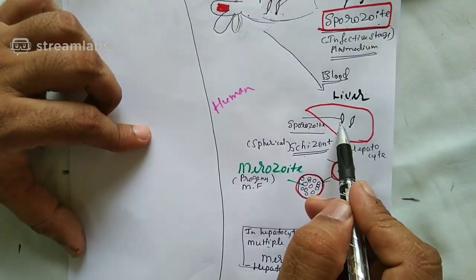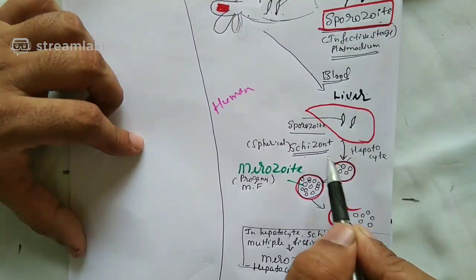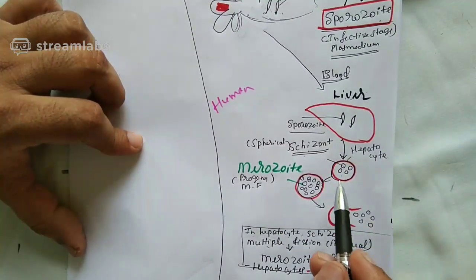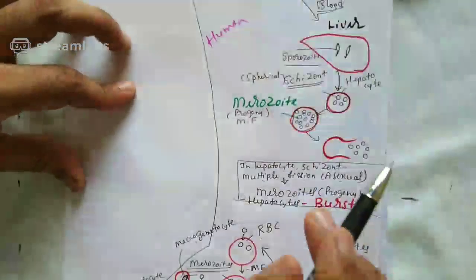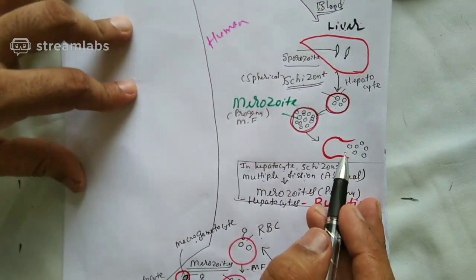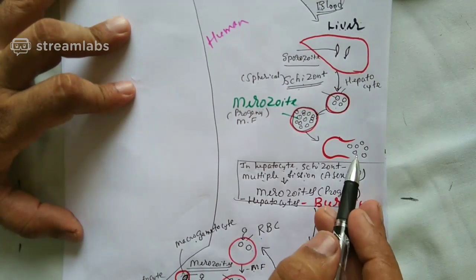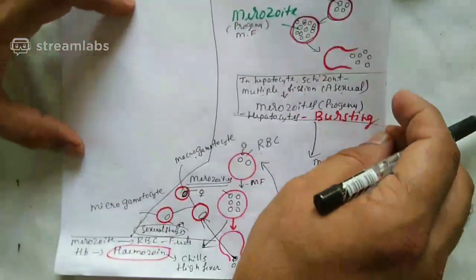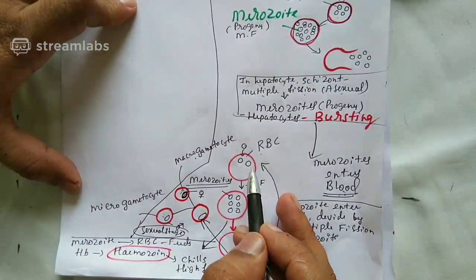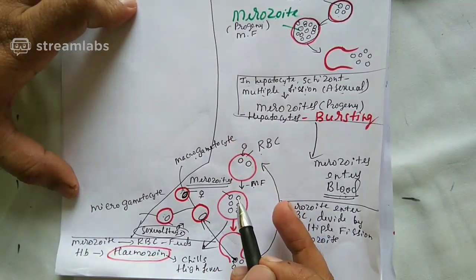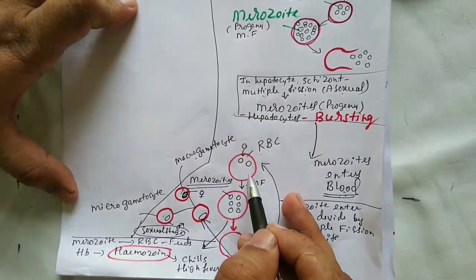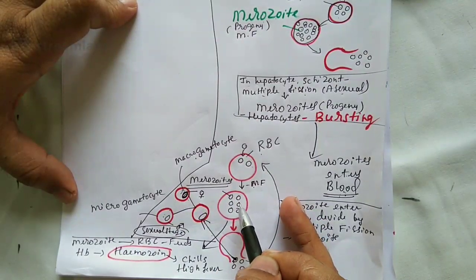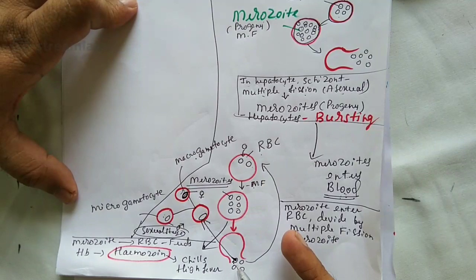In the liver, it becomes a spherical shape called a schizont. The schizont undergoes multiple fission to become merozoites. The liver cell bursts, and the merozoites attack what? RBC. What fission does it undergo? Multiple fission.